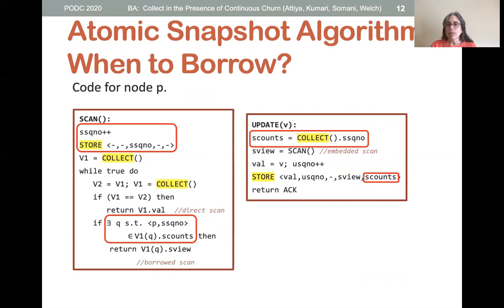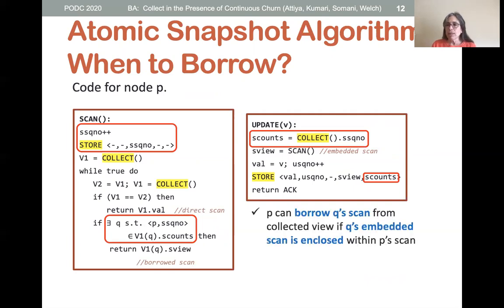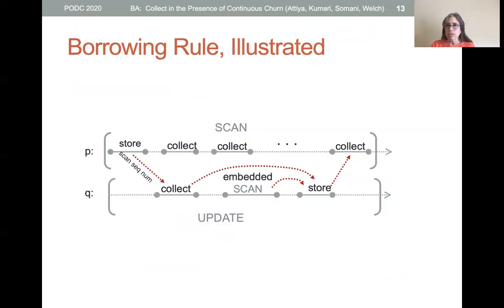P can borrow the scan view from Q's entry in the latest collected view if Q's embedded scan is enclosed within P's current scan. The mechanism that we use to check for this condition is scan sequence numbers, which I'll now illustrate. At the beginning of P's scan, it stores its scan sequence number and then does that series of collects.